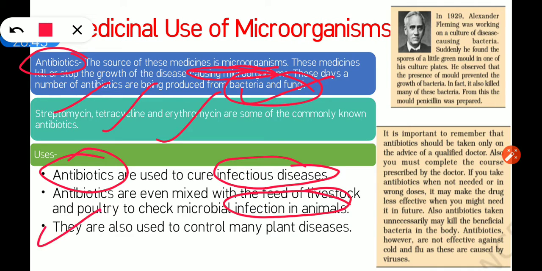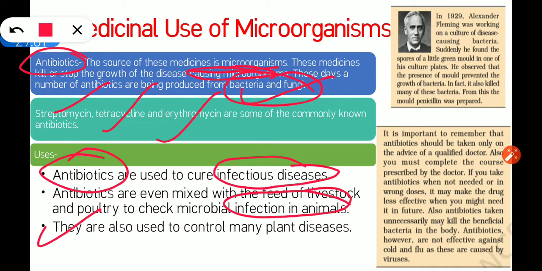And they are also used to control many plant diseases. Microorganisms also affect the plants. There are bacterial and fungal diseases that occur in plants. So to protect the plants from these diseases, antibiotics are used.